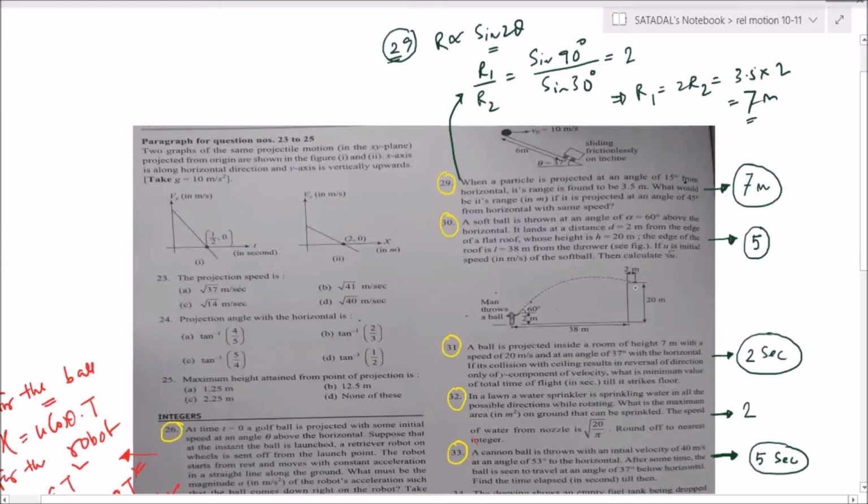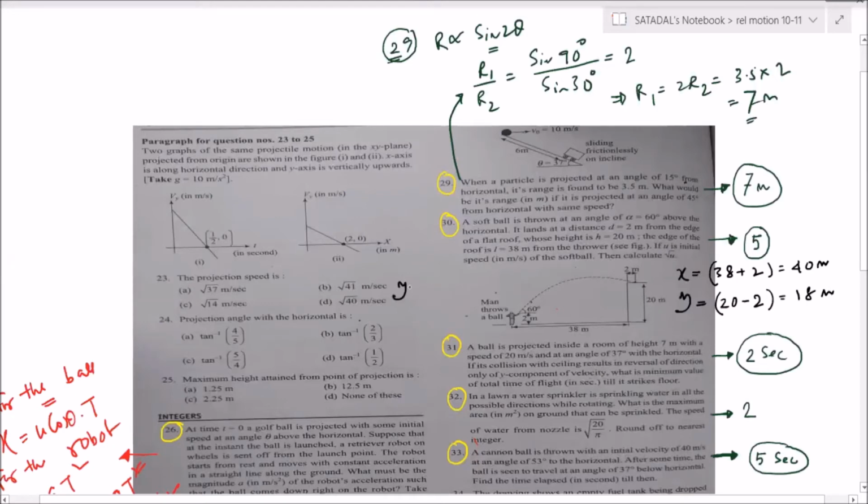So next you come for question number 30. See, the soft ball is getting flattened over here. So what is the y value? The x distance is equal to 38 plus 2, that is equal to 40 meter. And the y value is equal to 20 minus 2, that is equal to 18 meter. Now, which formula you need to apply?